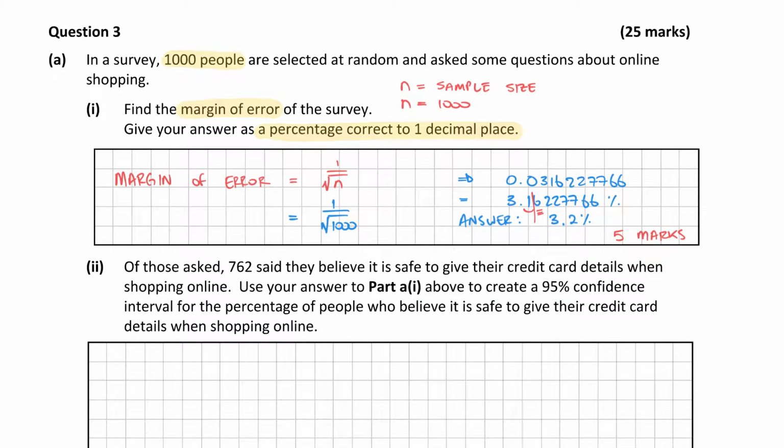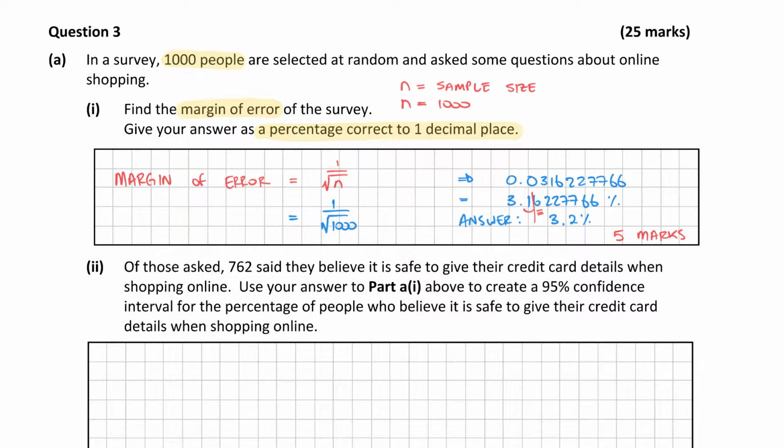So, part 2. Of those asked, 762 said they believed it was safe to give their credit card details when shopping online. Use your answer from part 1 above to create a 95% confidence interval for the percentage of people who believe it's safe to give their credit card details when shopping online. Okay, so we worked out the margin of error, which is perfect. So we're going to use that now to create our confidence interval.